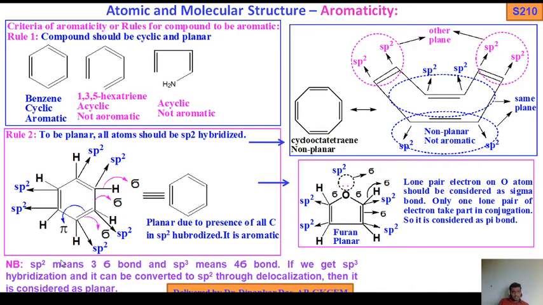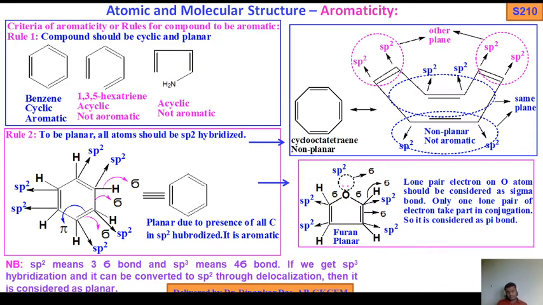Now note, sp2 means 3 sigma bonds and sp3 means 4 sigma bonds. If you get sp3 hybridization, it can be converted to sp2 through delocalization. How? If a lone pair is engaged in delocalization, or a negative charge residing on a more electronegative atom is engaged in delocalization through conjugation, then there is a chance of conversion of sp3 to sp2.